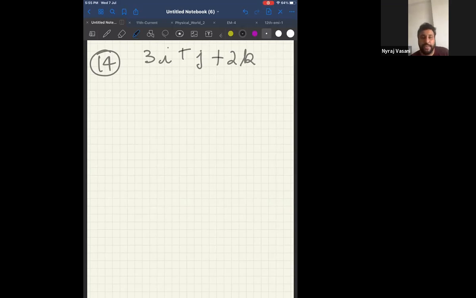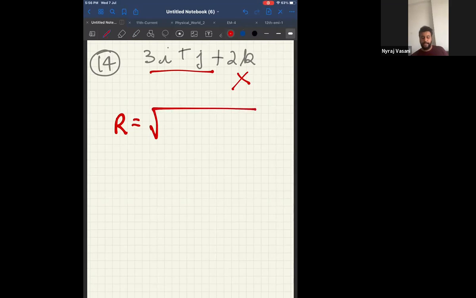Length in the xy plane means what is the resultant in the xy plane? It means you have to ignore z and just take the xy plane. So can I say if I ignore z, I don't have to take this, I just have to take this. Therefore, the total length in the xy plane will be r equal to square root of 3 square plus 1 square. I did not take plus 2 square because z is not to be taken; in the question they have asked only the xy plane. Therefore, this will not be considered.